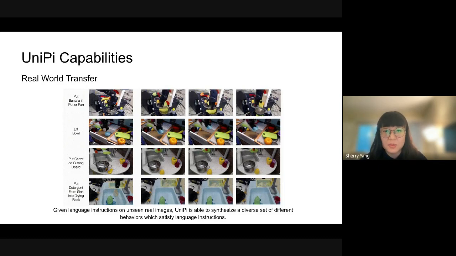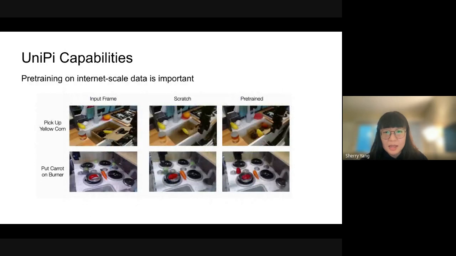We noticed that fine-tuning from a large pre-trained video checkpoint is actually important for UniPi to generalize, right? If we just train the video model from scratch, the generated video is likely to perform the task that was initially associated with this initial image, which is to grab this pepper. Whereas if we use the pre-trained checkpoint and fine-tune from there, it's actually conducting the right task, which is to put the carrot on the burner.